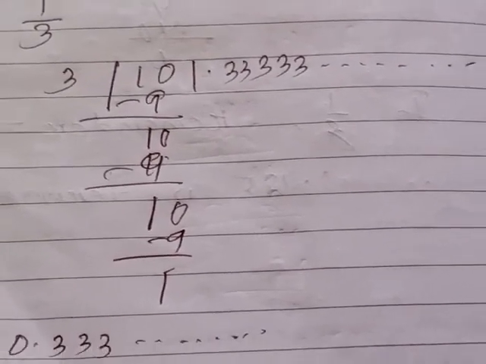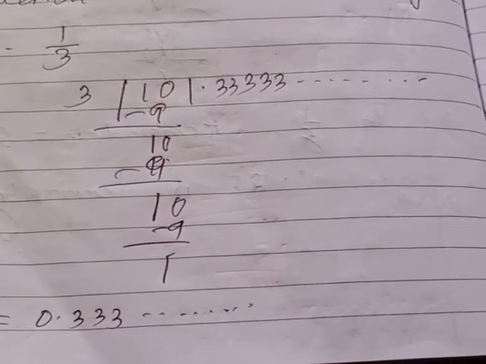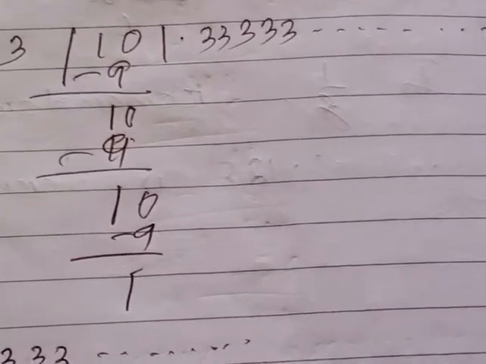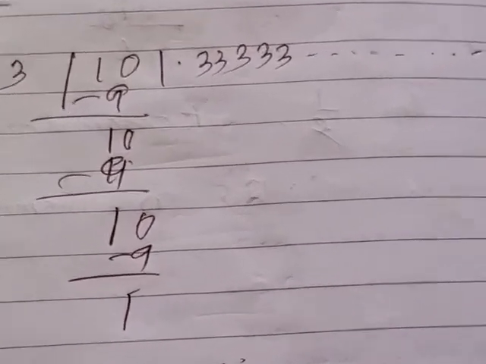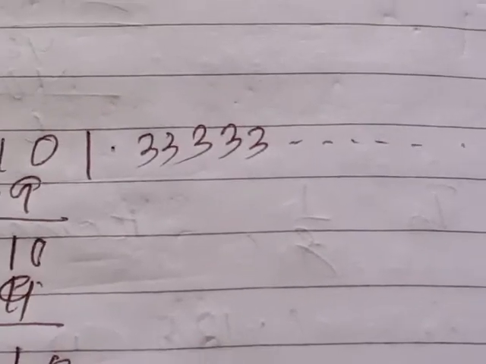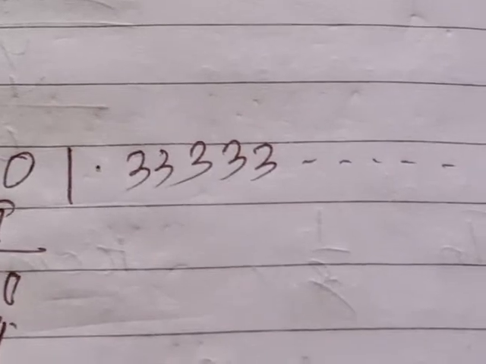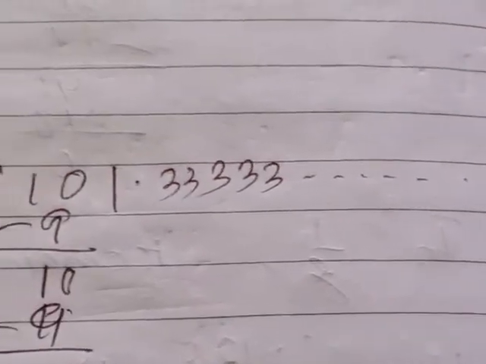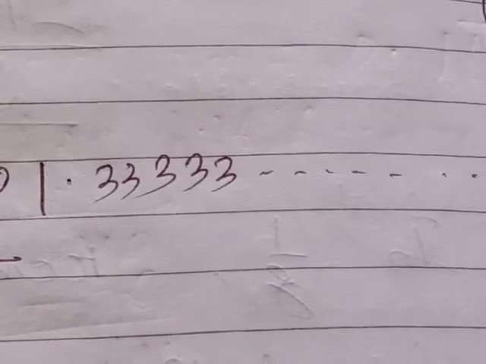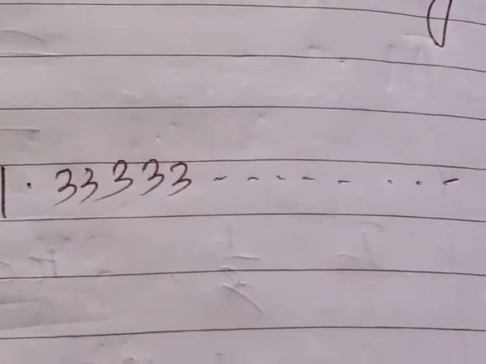You will see in every step of the process, by putting 0, the same remainder keeps coming, the remainder is 1, and you can proceed the division by putting 0, and in every case you will find the quotient is always 3. 0.3, what is the next digit? 3, then 3, what is the next digit? 3, it will continue. So here you cannot say how many digits are in the decimal part. Infinite number of digits. The dots mean the decimal part contains an infinite number of digits.